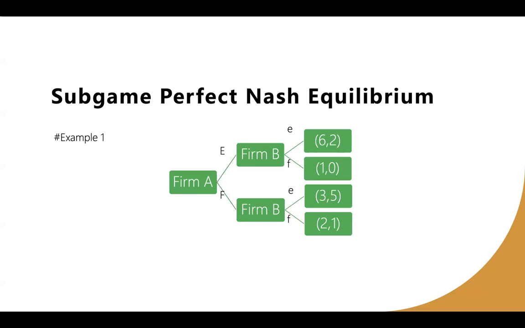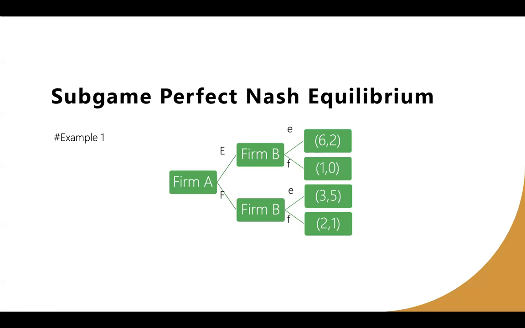In these diagrams are two companies, firm A and firm B. The payoff will differ for both companies if you choose a different route. Therefore, we have to choose backward induction to solve these problems. Suppose we are firm B. For the first part, if we decide on E, the payoff is 2. However, if we select the other option, the payoff is 0. In this case, we definitely choose E.